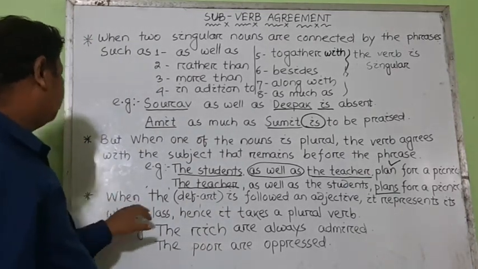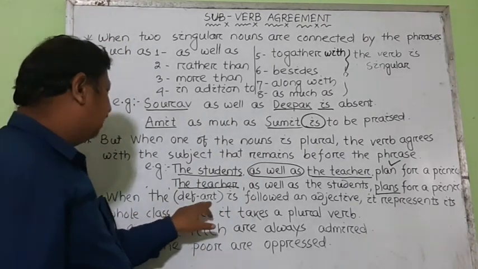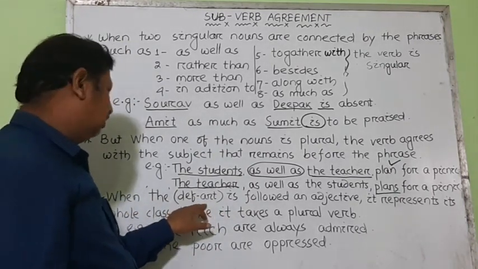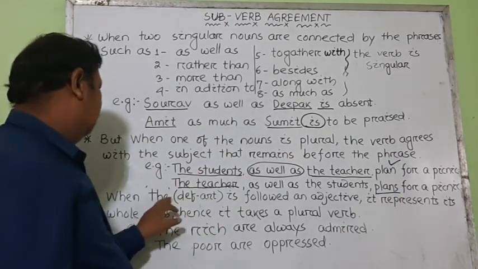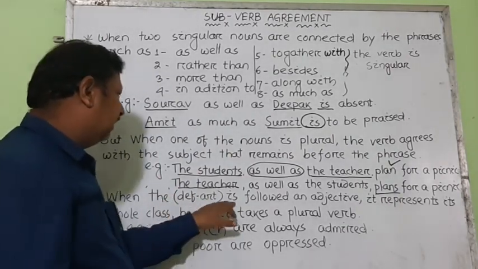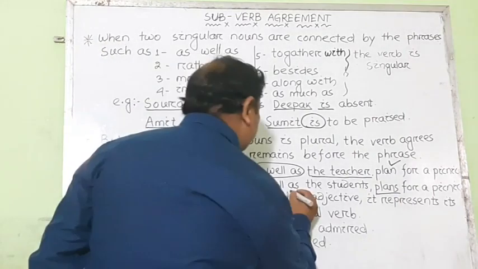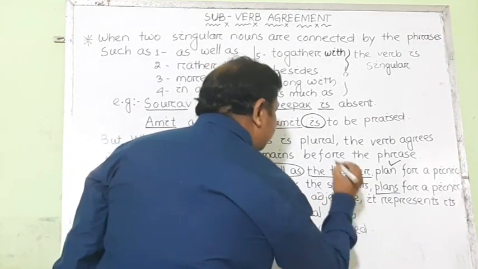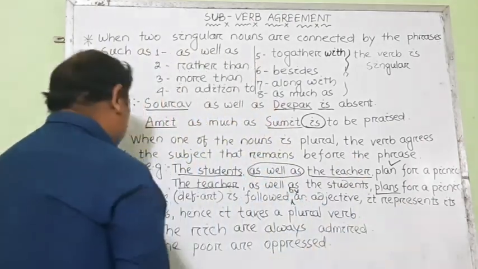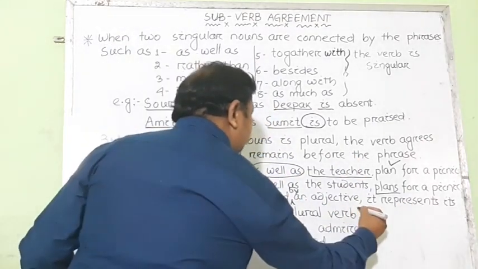See here. When the definite article is followed by an adjective, it represents its whole class, hence it takes a plural verb.